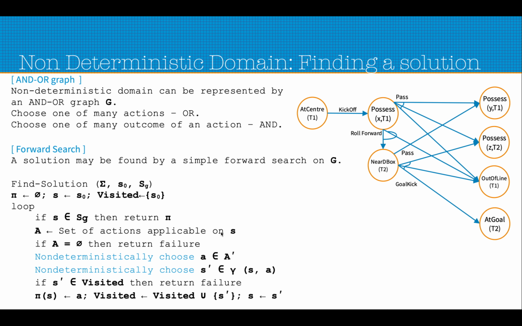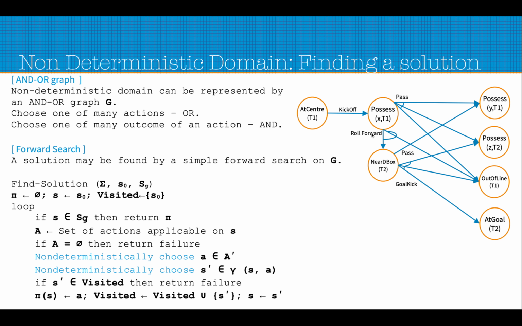Then A is the set of actions applicable on S. Let's say the policy we are considering is the pi 2 policy that actually took us from this state to the solution. In the pi 2 policy, the only applicable action at this state is roll forward. There could be multiple: for one particular state, we have a set of actions, pass and roll forward. So A will contain both pass and roll forward, because A is the set of all applicable actions.